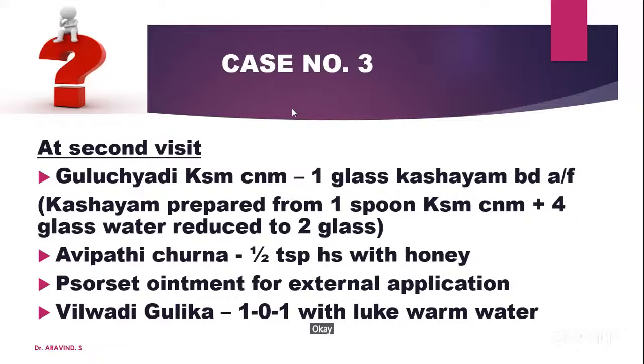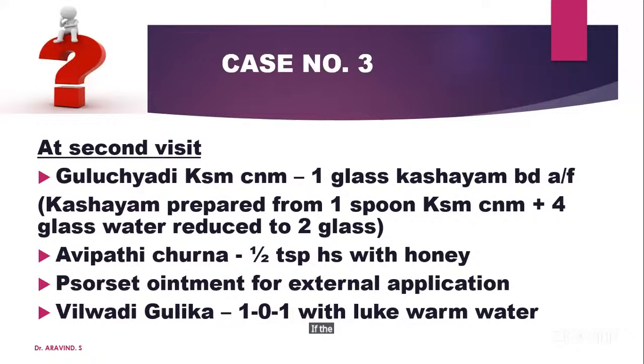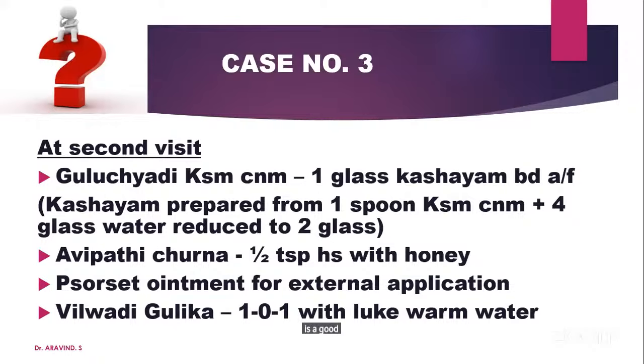Okay. If the patient is diabetic, okay, Avipatti Churna, you can go for Triphala Churna also. Or you can go for Nimbericinia the tap. If the patient is diabetic, you can go for one Nimbericinyadi Churna that is there. I think it is classical. I will give the reference. Rahul, please mention that point and I will give that. Nimbericinyadi is a good medicine. It is a good option here in diabetic patients. Clear? So we can move forward.